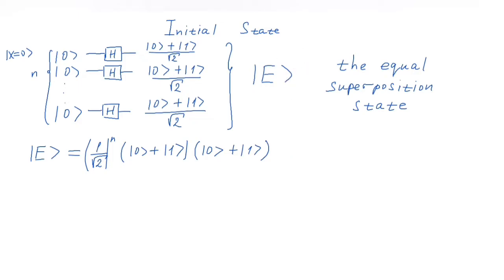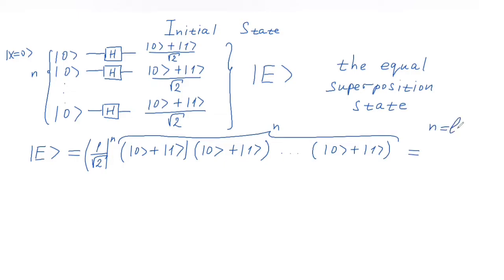So we will have n of those round brackets with 0 state and 1 state. And if you open all these brackets and remember the fact that our small n is equal to log base 2 of N,